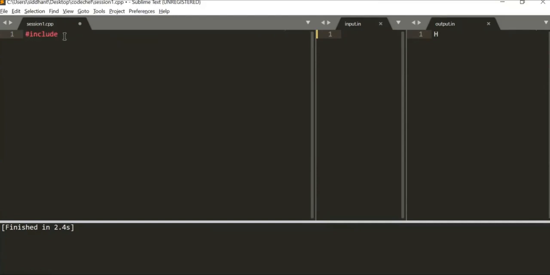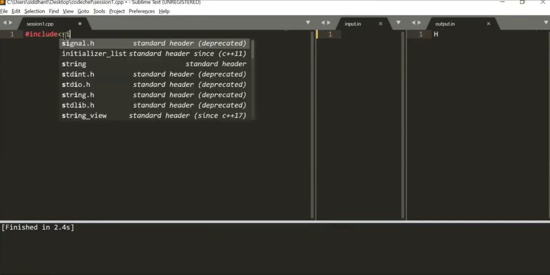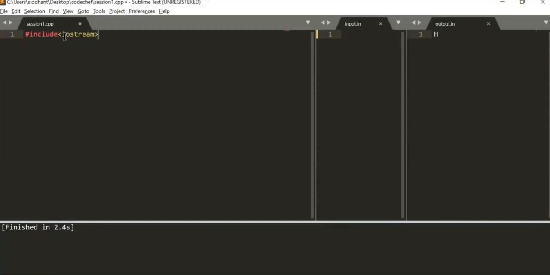First, you include a header file. This is the common header file for input and output, but as we have learned in the previous lecture, we can include all the necessary files required for CP by using this header file. And then we can go ahead and type up the main. Inside the int main, we will print hello.